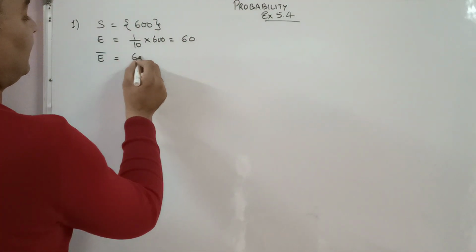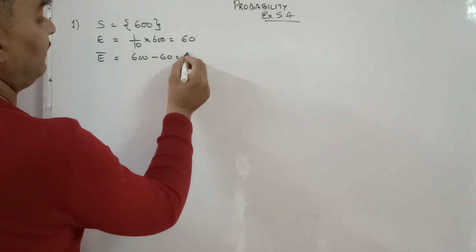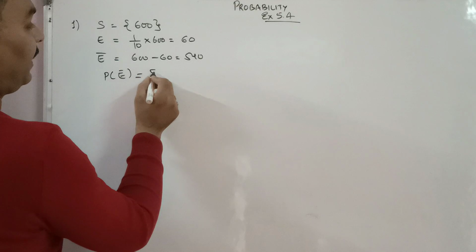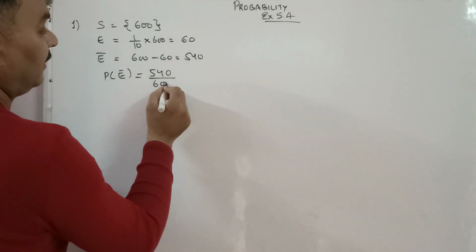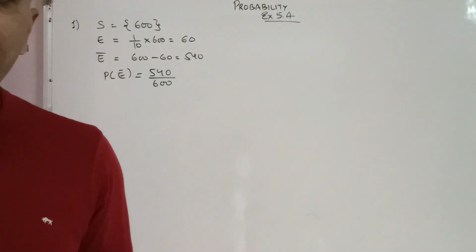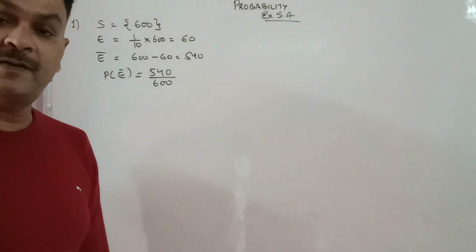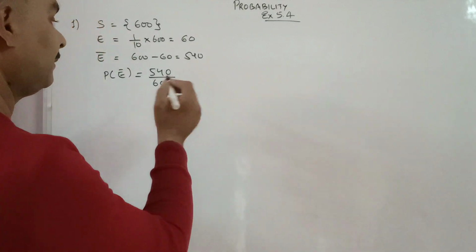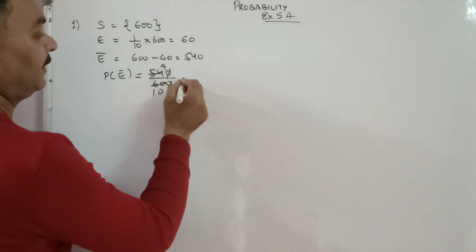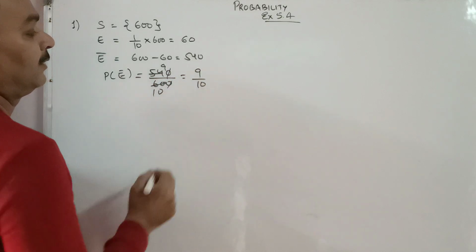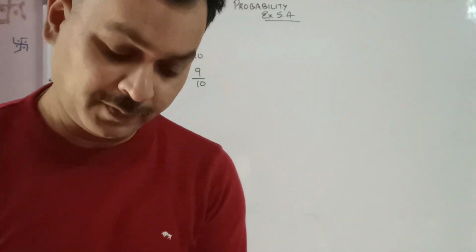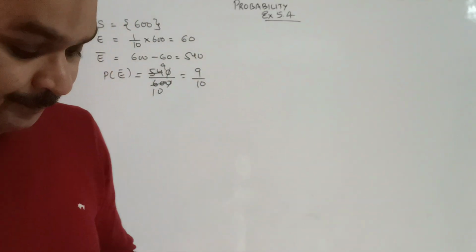The good screws: 600 minus 60, that is 540. The probability of this event is equal to 540 upon 600. Now students, you need to represent your answer in the simplest form. If your answer is not in the simplest form, your mark will be deducted. There it will not be checked. Okay, 6, 10, 9. That is 9 by 10. The probability is 9 by 10 or 90% that the screw will be good.